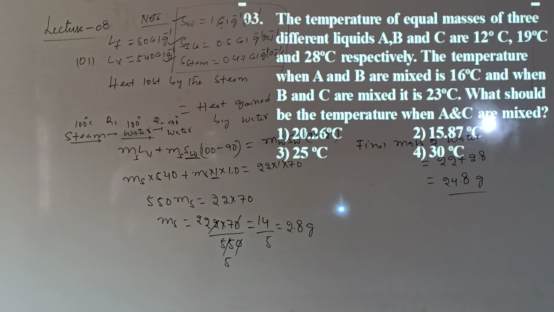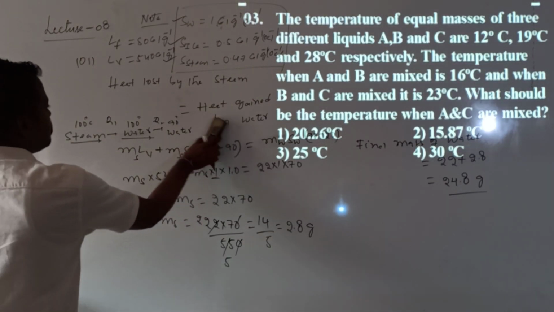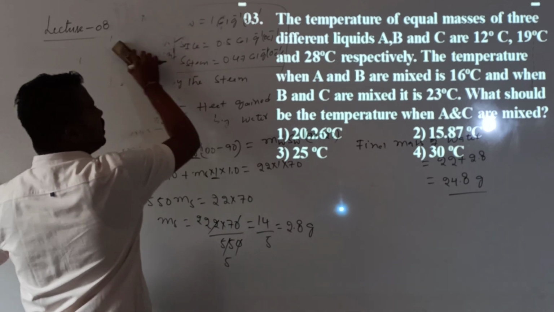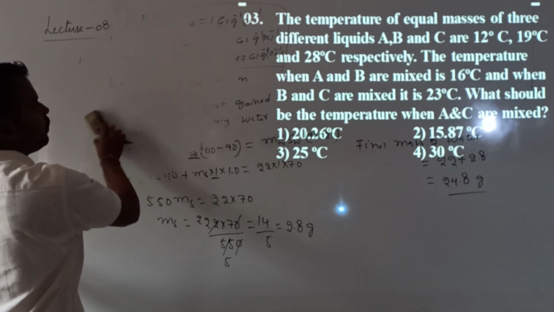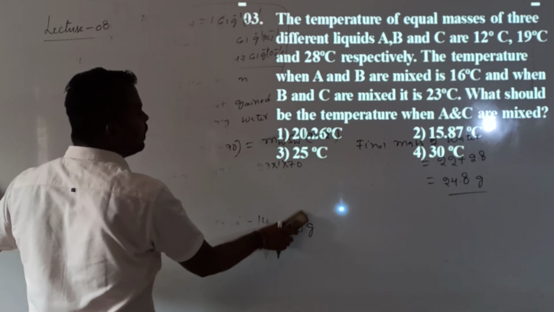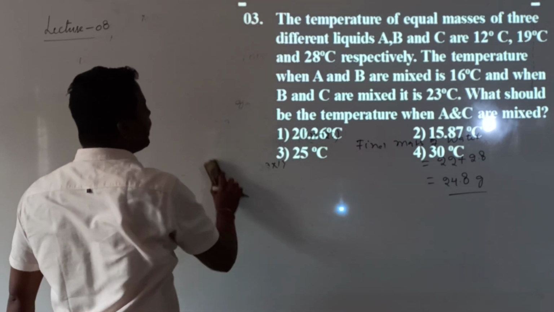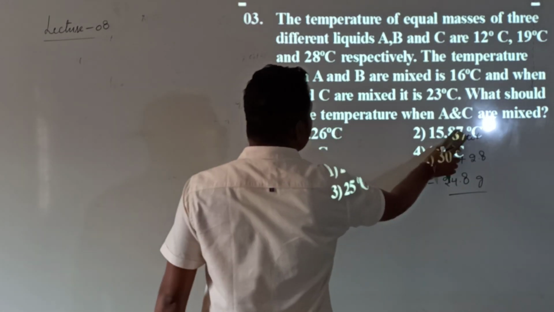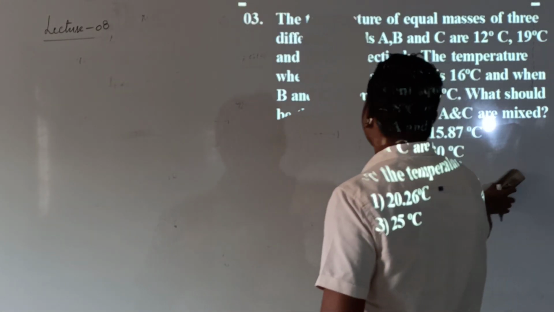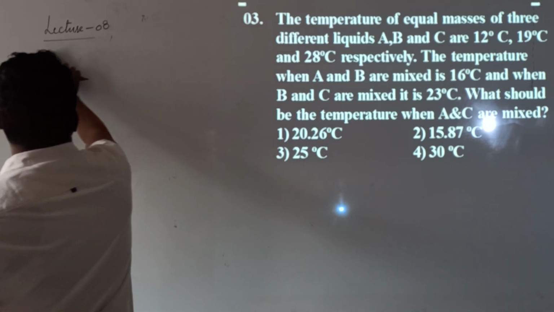Next, question number 3. Very important question. The temperatures of equal masses of 3 different liquids are given. The liquids are named A, B, C, and their temperatures are 12 degrees, 19 degrees and 28 degrees.